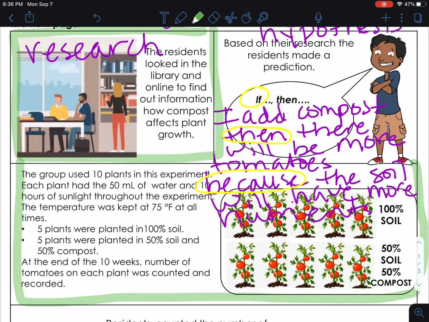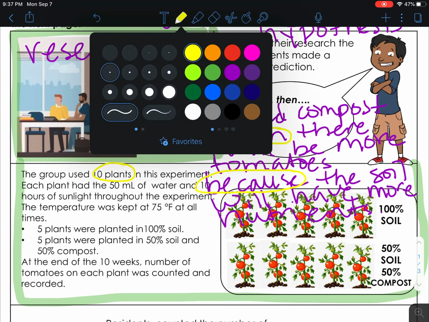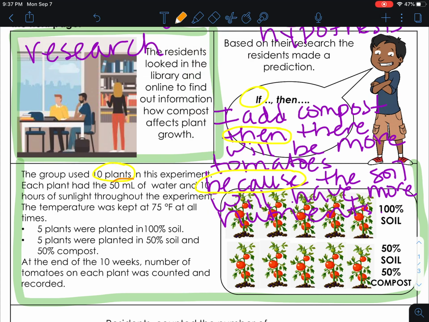All right, they set up their experiment. So the group used 10 plants in the experiment. Each plant had 50 mils of water and 10 hours of sunlight throughout the experiment. The temperature was kept at 75 degrees Fahrenheit at all times. So we've got several controls here.